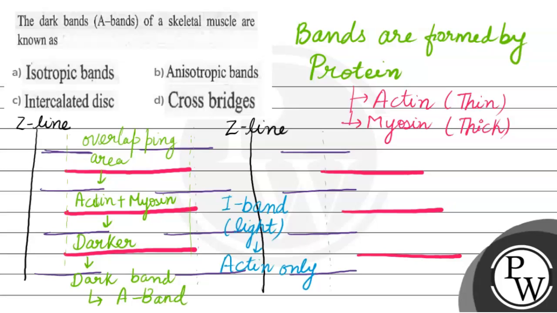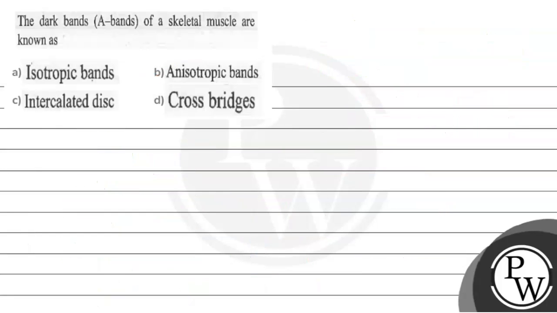So in our question, it is asked that the dark band of a skeletal muscle are known as isotropic band, anisotropic band, intercalated disc and the cross bridges. So the correct option for the given question is B, that is anisotropic band. I hope the question is understood to you. All the very best.